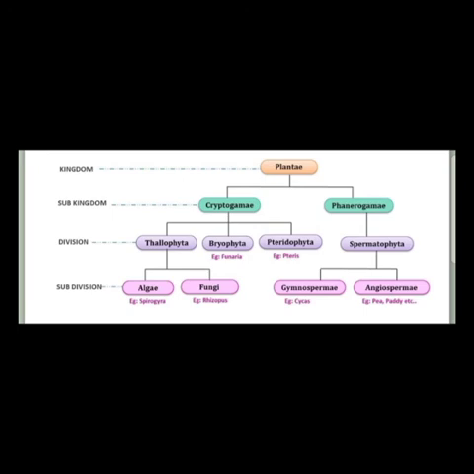Then another one is bryophyte, which is the amphibian. They grow in moist soil. They also do not have any kind of well developed roots, stems, etc. Next is pteridophytes. Thallophytes and bryophytes perform asexual reproduction, whereas pteridophytes perform sexual reproduction.